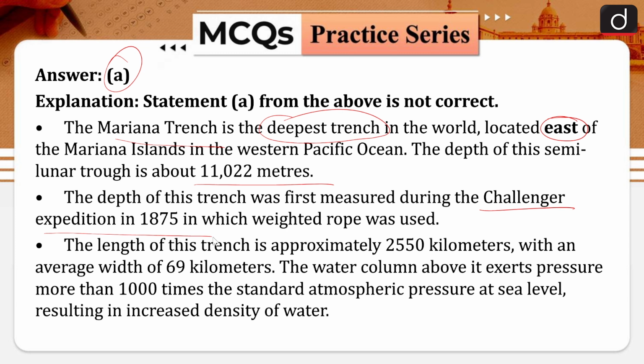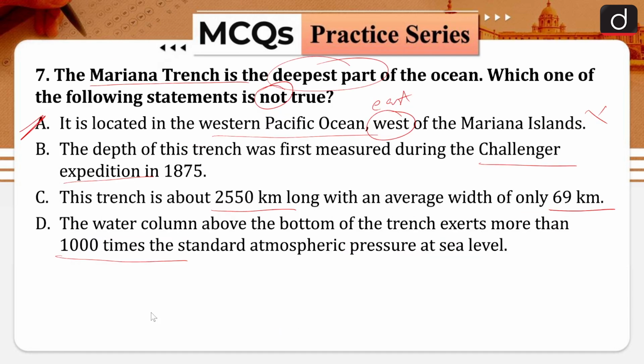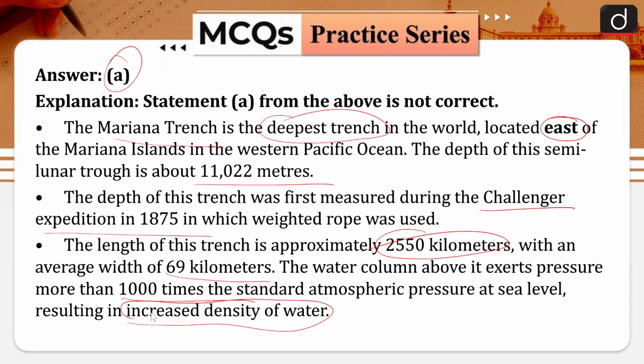The length of this trench is approximately 2,550 kilometers with an average width of 69 kilometers. The water column above it exerts pressure more than 1000 times the standard atmospheric pressure at sea level, resulting in increased density of water. Therefore, B, C and D are correct and A is incorrect.